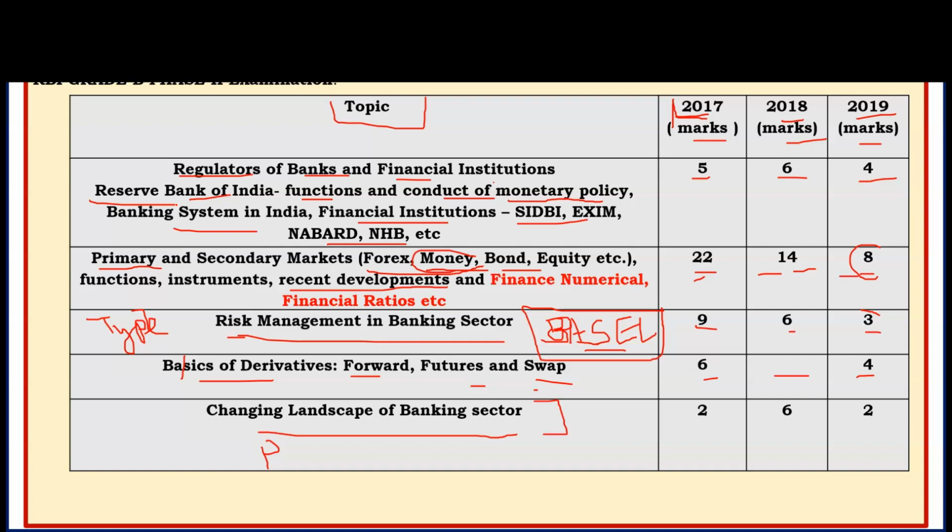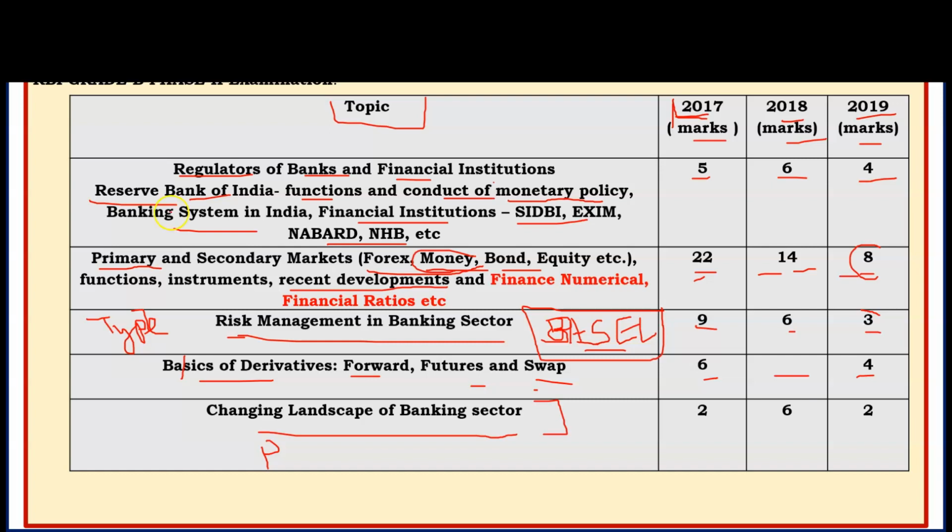Financial ratios, selective financial ratios are important. Those relevant to the banking sector, and some important financial ratios you can also learn. No need to go in depth for the financial ratios. The basic terminology you must be aware of. Risk management in the banking sector. All steps taken by the RBI related to NPA and monitoring of the banks, types of risk, theory part, and Basel norms. These things are very important.